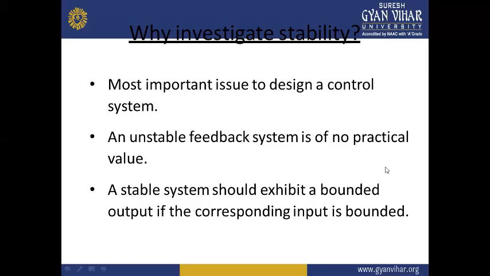Now, we know that an unstable feedback system is of no practical value. That means if we are not getting proper feedback, or the feedback is not appropriate, then we will never get the desired output.